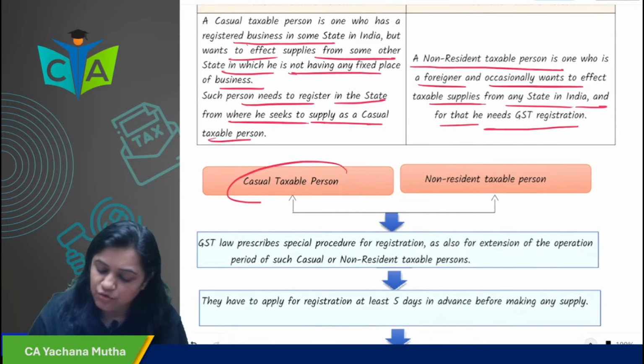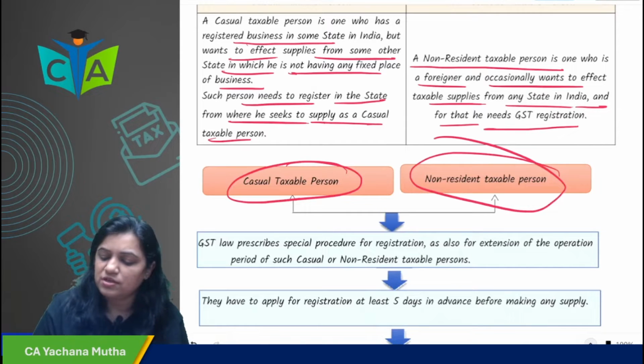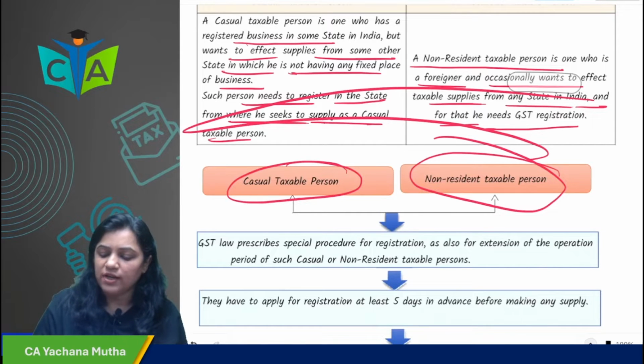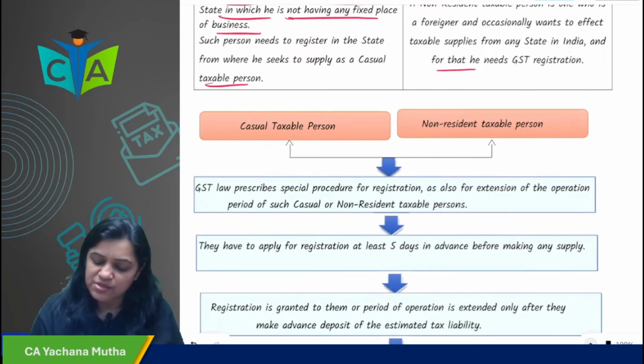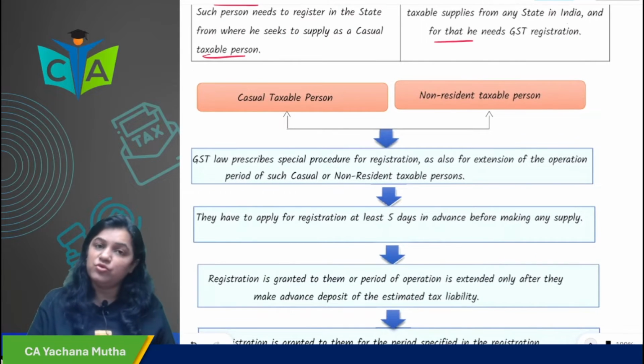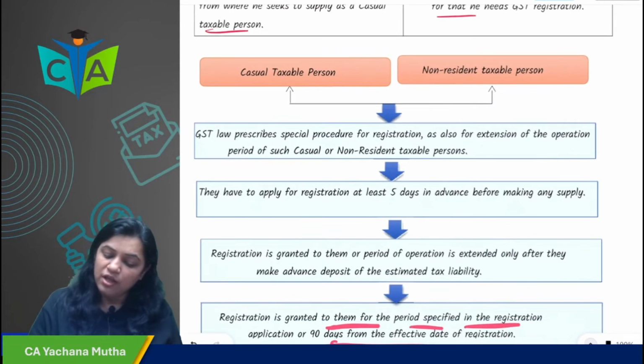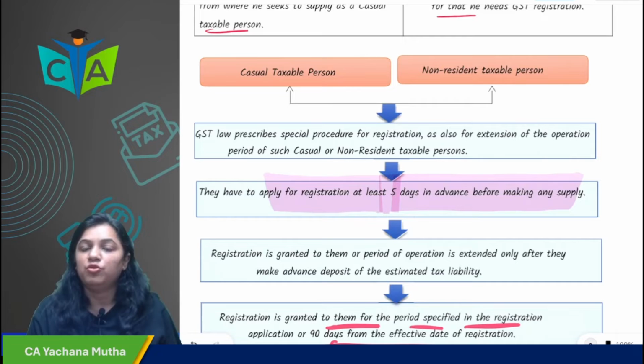Okay, so if you are a casual taxable person or a non-resident taxable person, there are special provisions with regard to registration. They have to apply for registration at least 5 days in advance before making any supply.